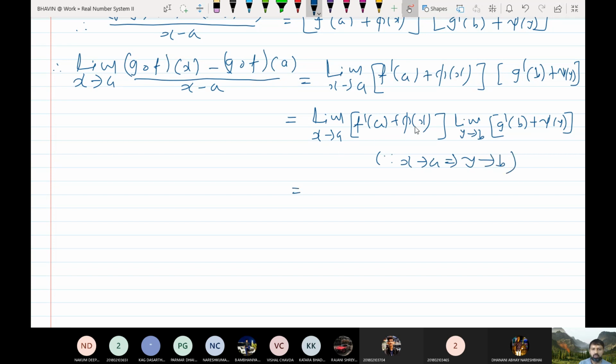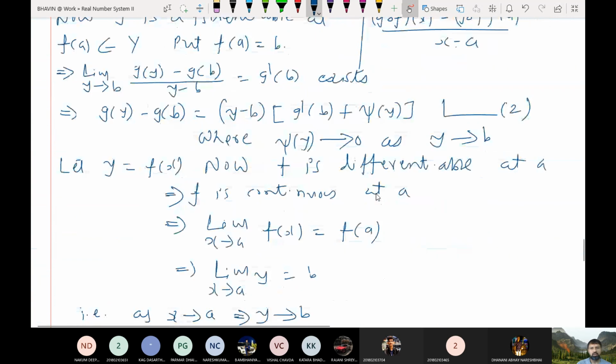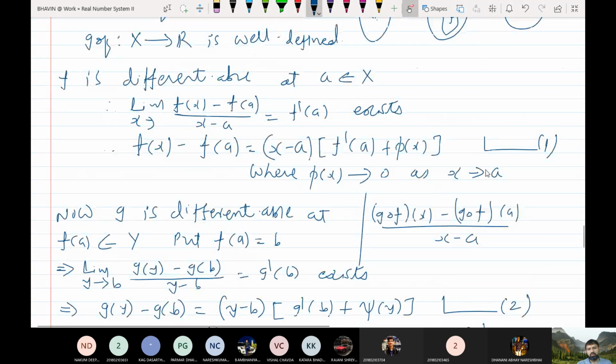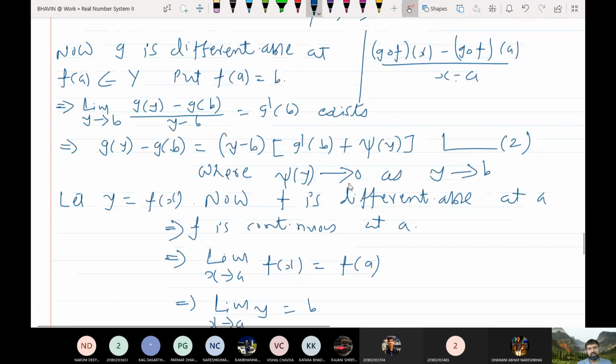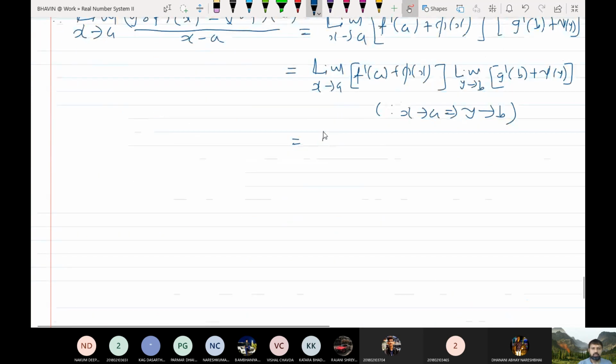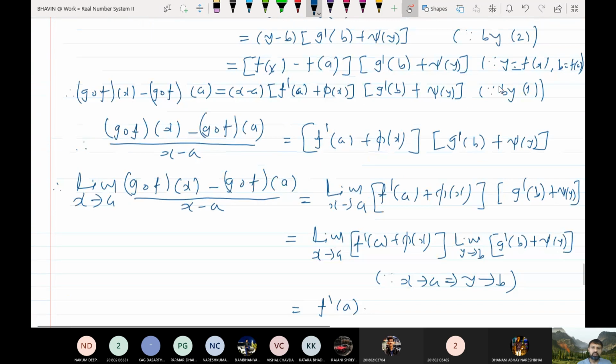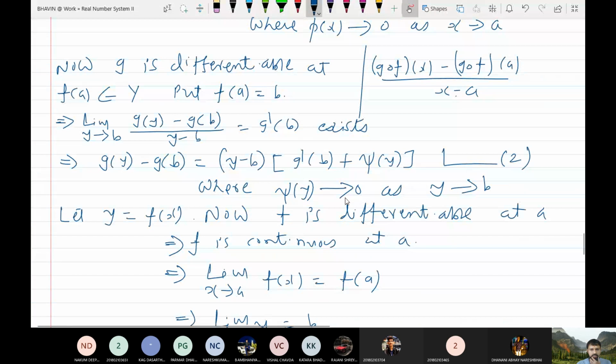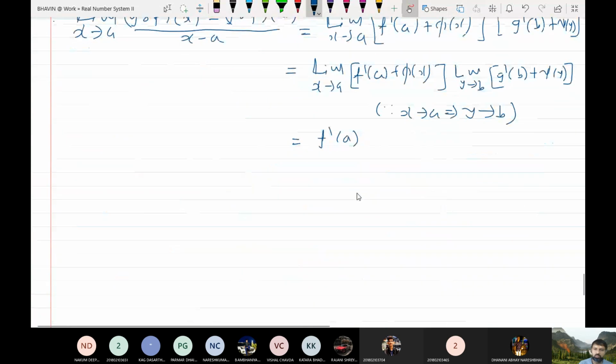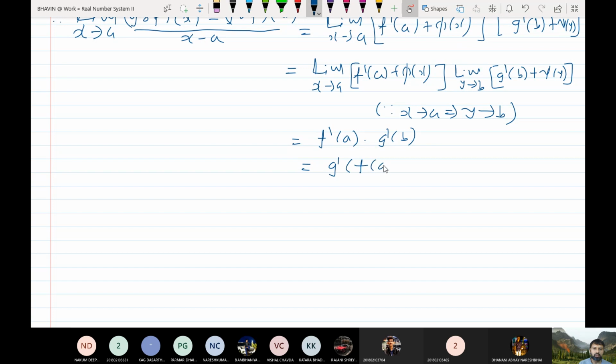Now as x tends to a, phi x tends to 0 by equation 1, so this is f dash a into, as y tends to b, psi y tends to 0, so just g dash b. Now what is b? b is f of a.